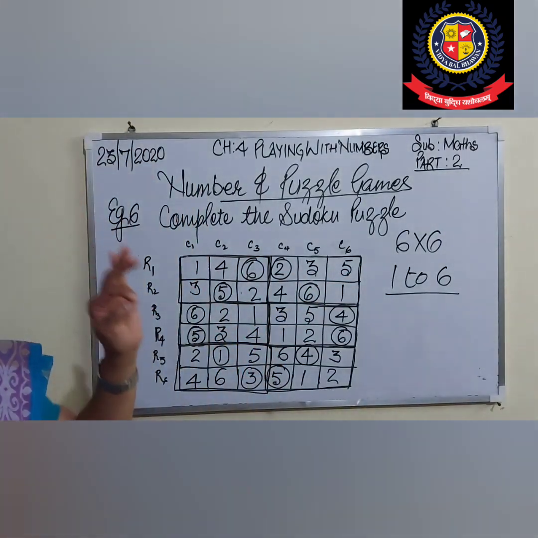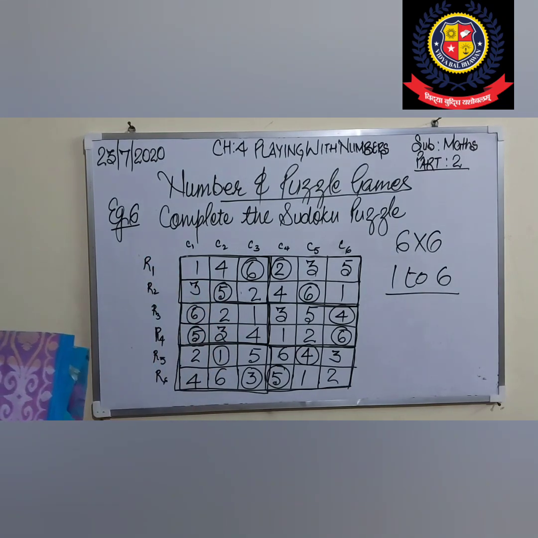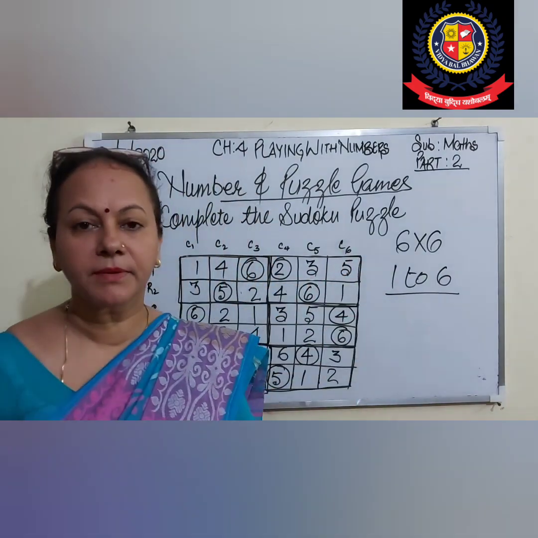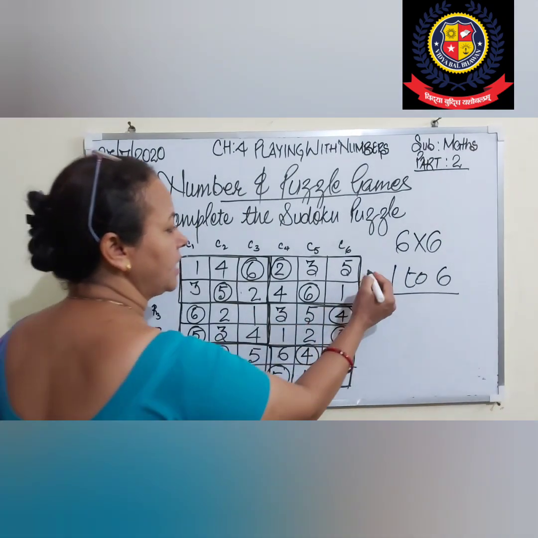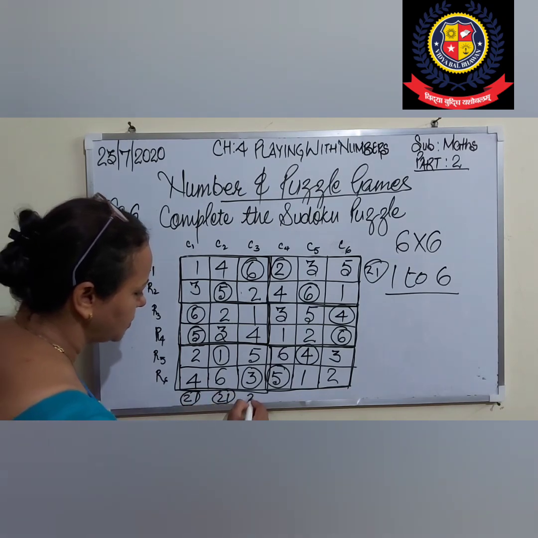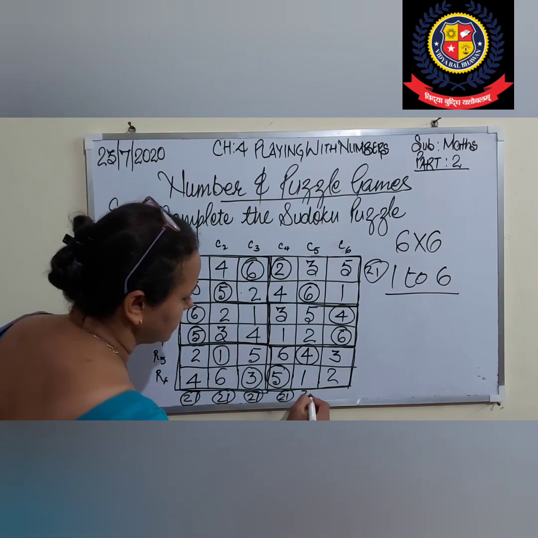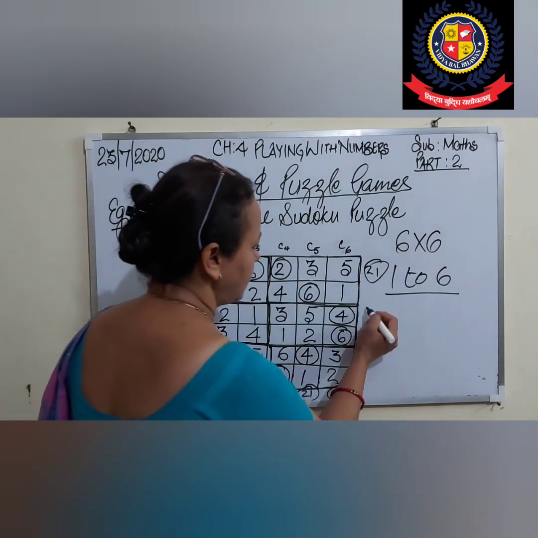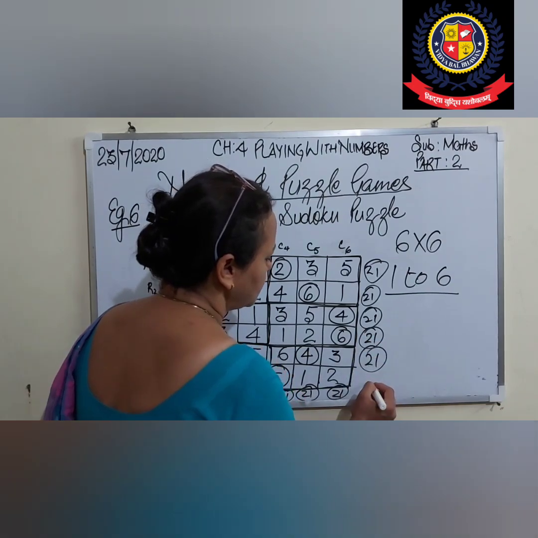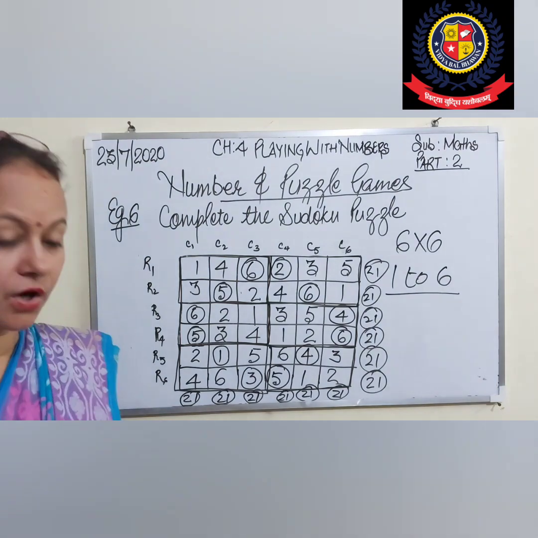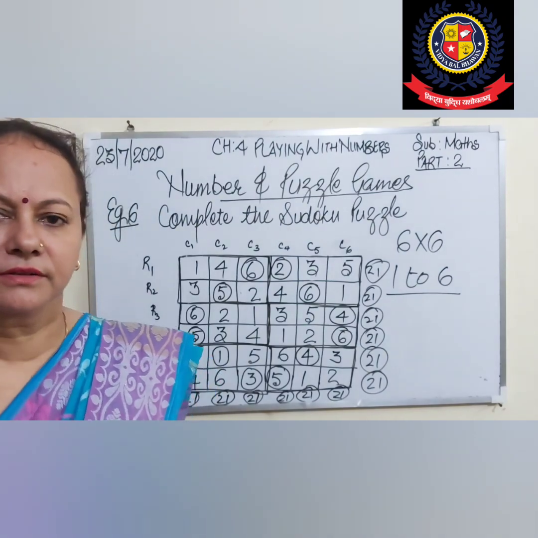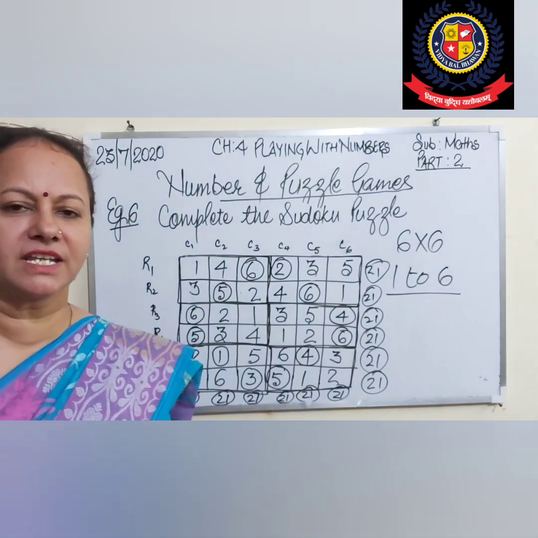The sum of each column and each row will be the same. हमेशा कॉलम को भी चेक करेंगे और रोज को भी चेक करेंगे तो आपका सम same आना चाहिए. Our sum is 21. What is the sum of the other? 21, 21, 21, 21, 21, 21. Similarly, if you check the sum, they all will give you 21. So the sudoku also is solved by hit and try, not a set pattern for it. If you are having any set pattern, you can tell me.